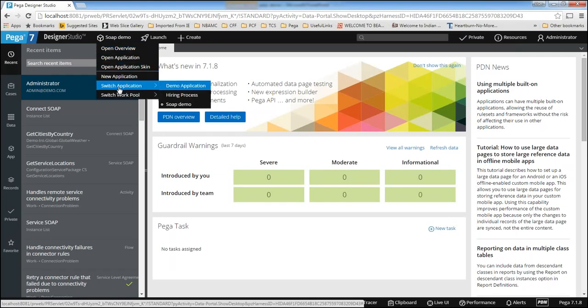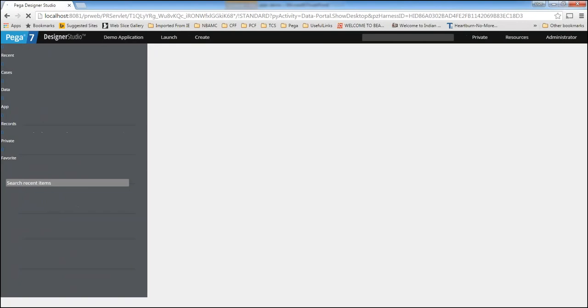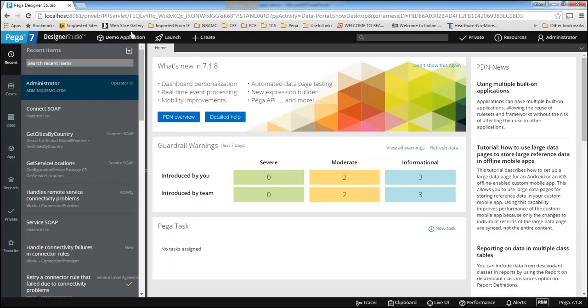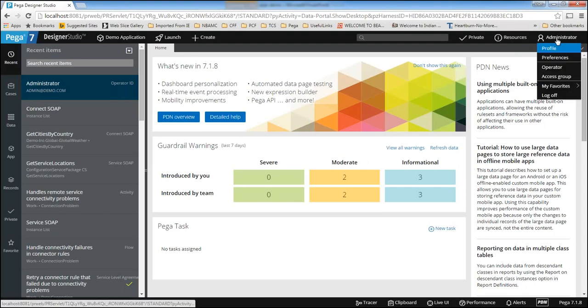If you want to go back to the demo application, you can see the icon here showing which application you have jumped to right now. So just click on demo application, and again you can go to the demo application. That means you can have access to multiple applications as a developer also. This is the developer portal, right? A developer can have multiple actions.